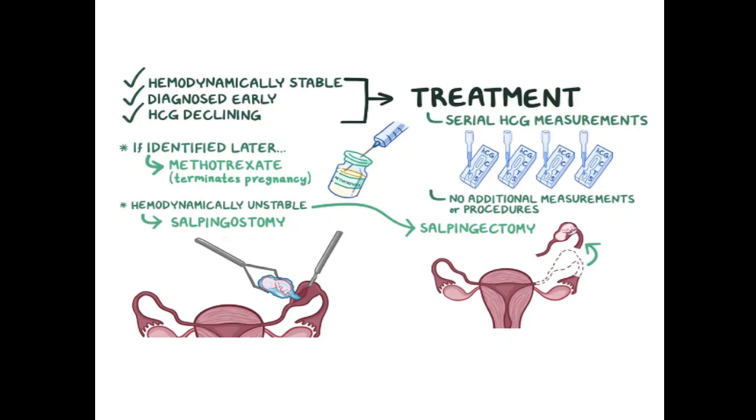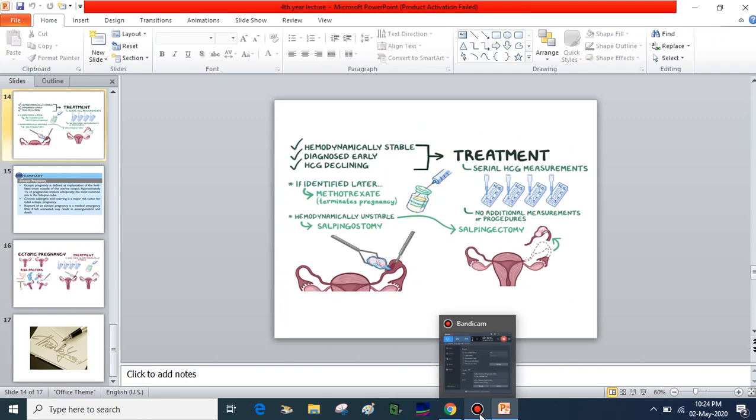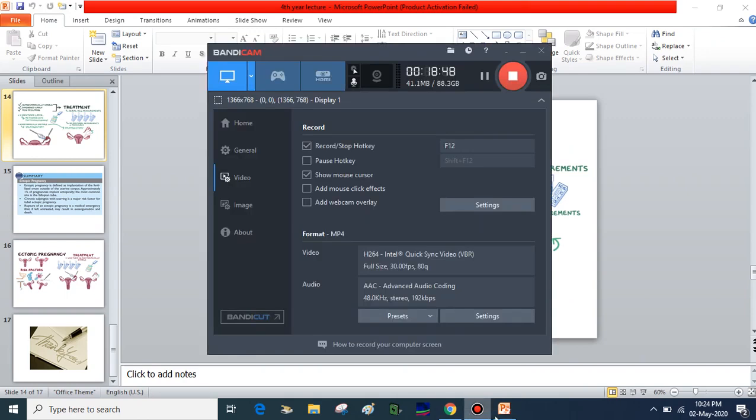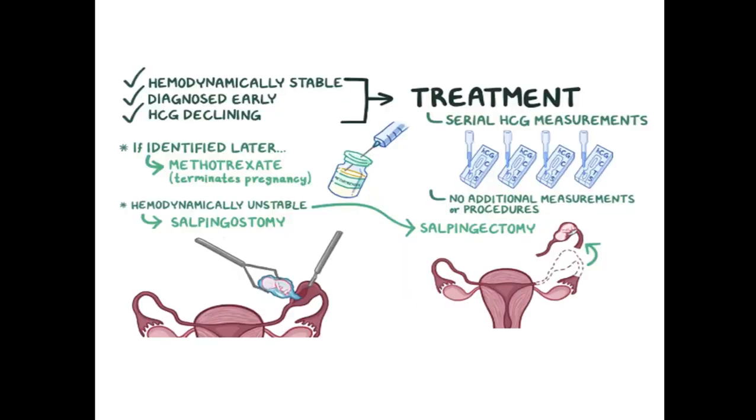However, if we get a patient who is hemodynamically unstable, by which we mean that either there is fallopian tube rupture or expected rupture of the fallopian tube, in this case we will directly refer to surgery, and we can do salpingostomy, in which the abdomen is opened and the ectopic pregnancy is removed, and the fallopian tube is